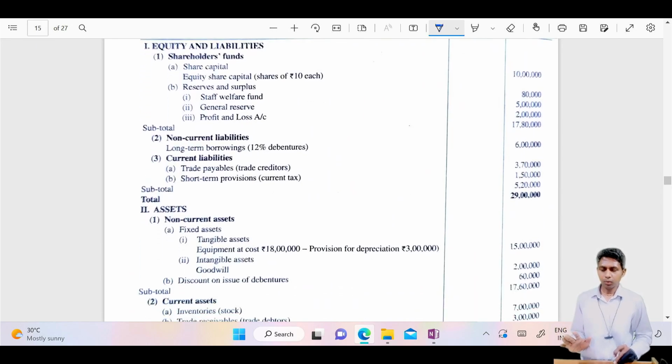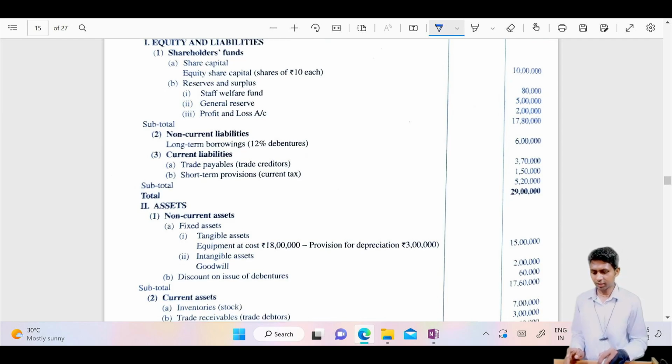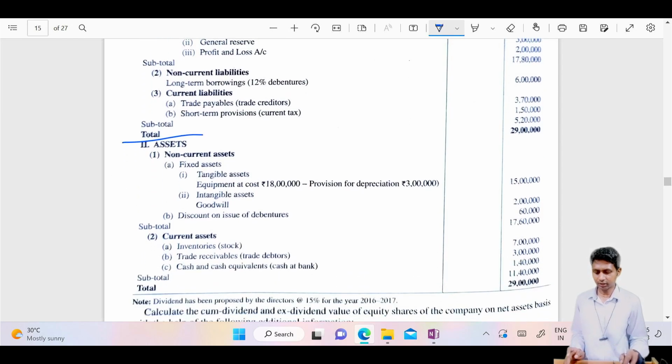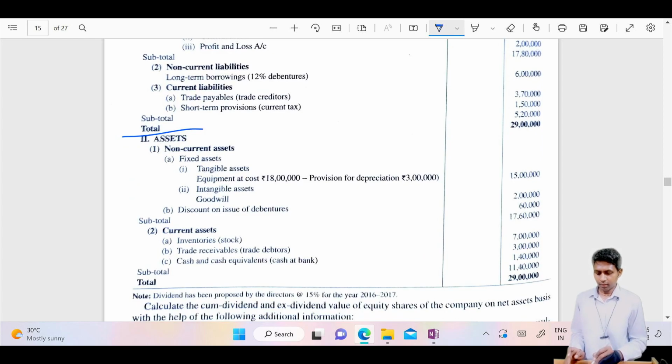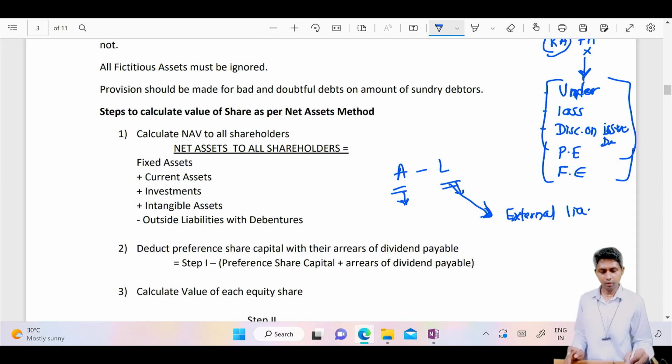If you are able to identify it and write this in the answer, then definitely you will get marks for the net asset method. Now, as far as this problem and the asset side are concerned, we should consider this, we should also consider this, and then in the non-current group only, you will find this B, discount on issue of shares. As I said, what we do not consider: underwriting commission, loss on profit and loss, discount on issue of debentures, preliminary and formation expenses.